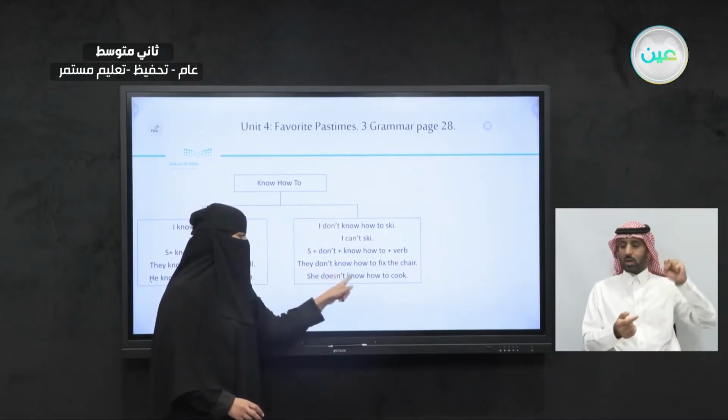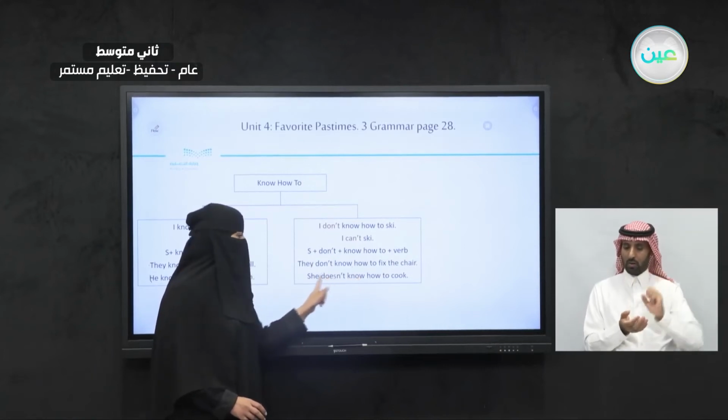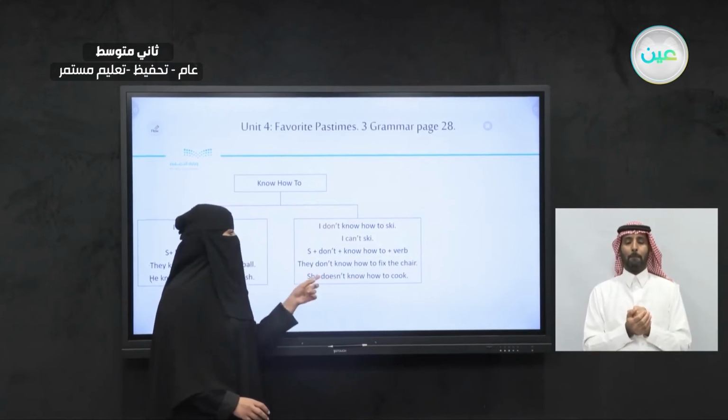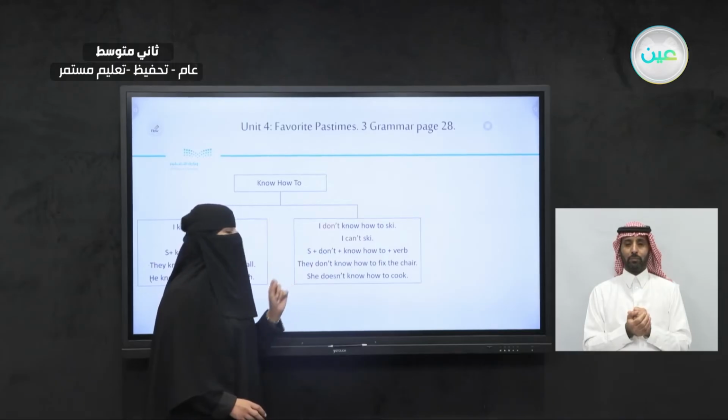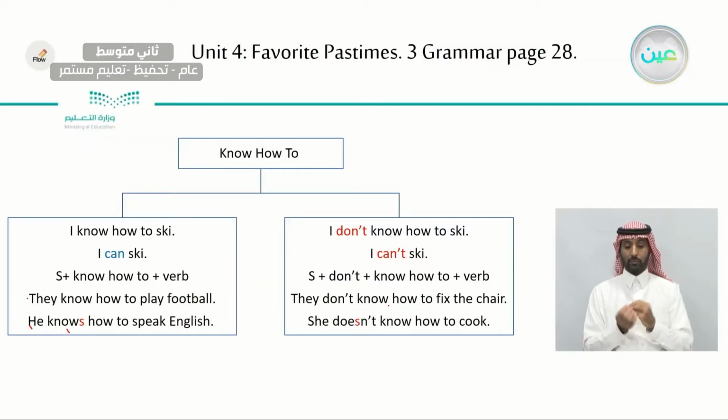So the s is not in here with the verb, it's with doesn't. We're changing don't to doesn't. She doesn't know how to cook.